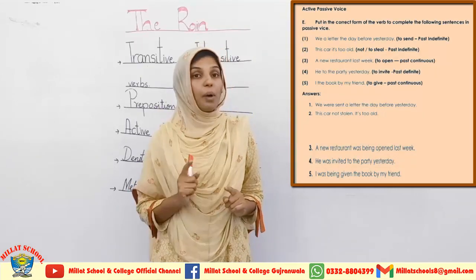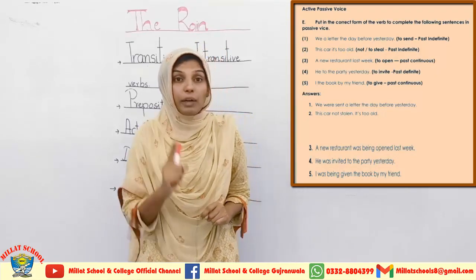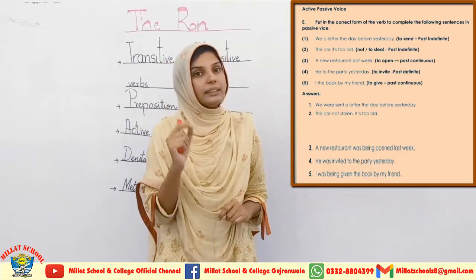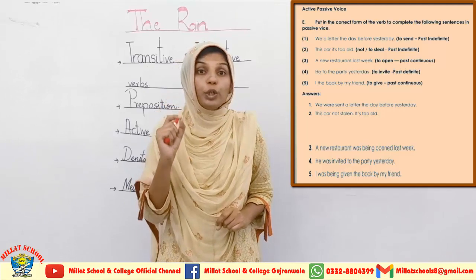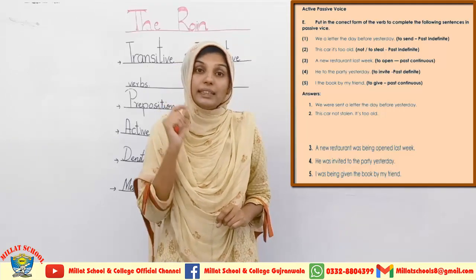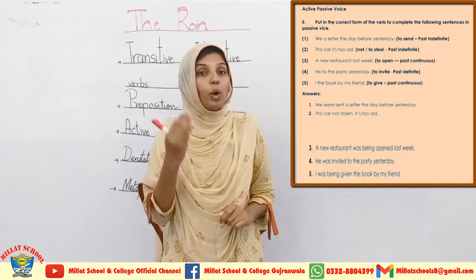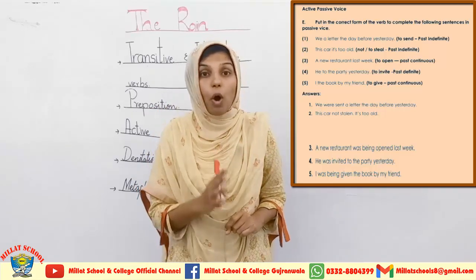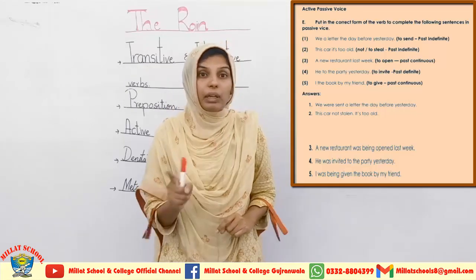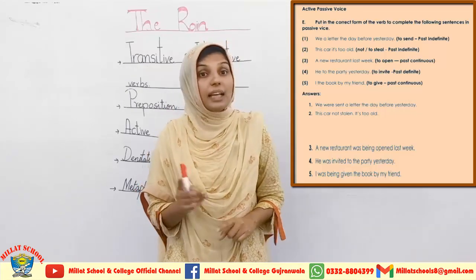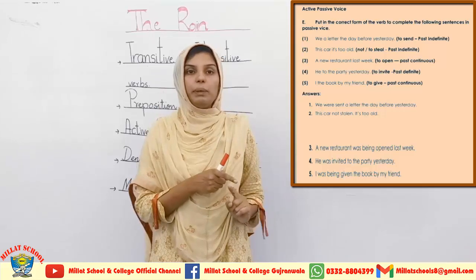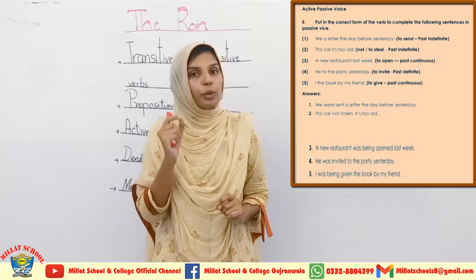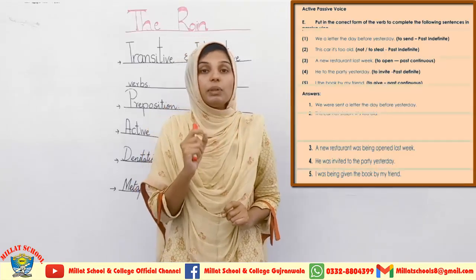You can cram all these sentences, but for convenience, write similar sentences, five sentences, and change them into passive voice so that you can properly practice this activity, because the same sentences will never come in the paper. They can change the sentence; only the sentence type will be the same. So from this you have to learn the mechanism, not cram the sentences. This will surely help you.